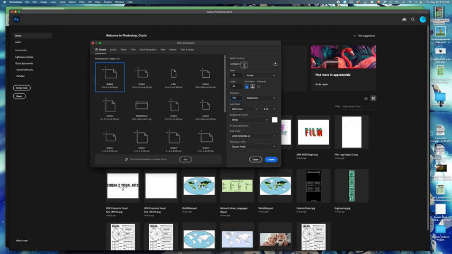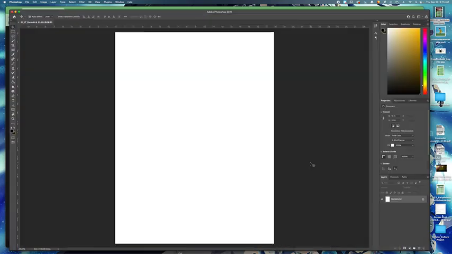Up here where it says untitled, this is your file name. We do know the file name already. You can copy paste it from Google Classroom or you can type it up. It was 02, which is the number of the project, underscore, and then your initials, and then underscore, and then the name of the project, which is portrait. And we're going to click create.